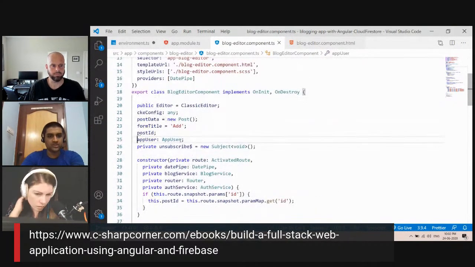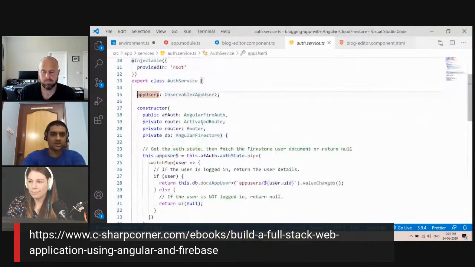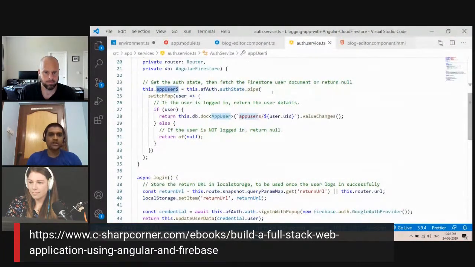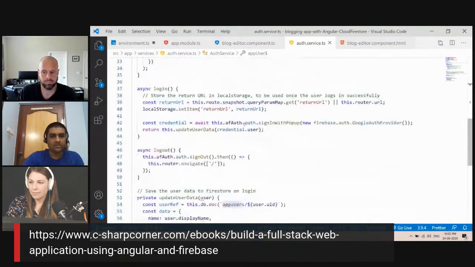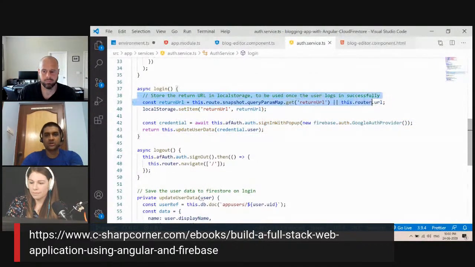Let's see. This appUser is a subscription of Auth Service. So let me go to this observable. So this is an observable. This is the Auth Service. Once you click on the login button to log into Google, this is the code which will be invoked. I have put comments also so that people find it easy to understand.